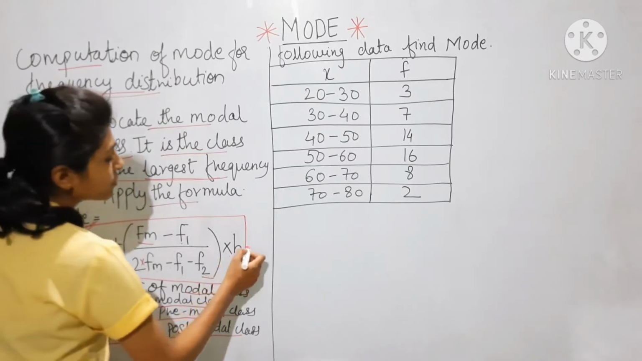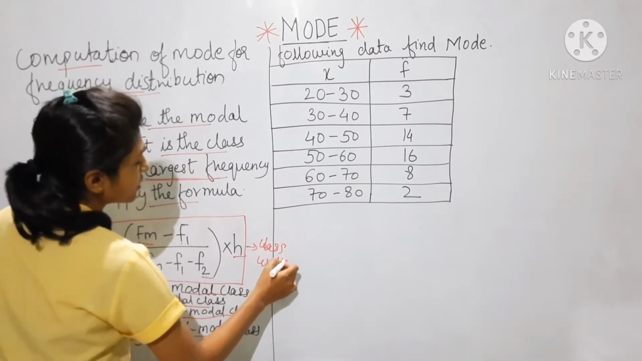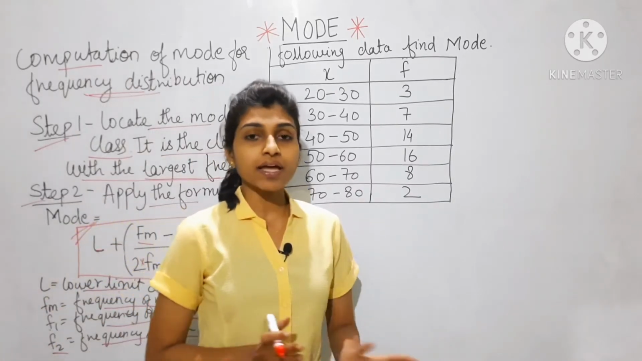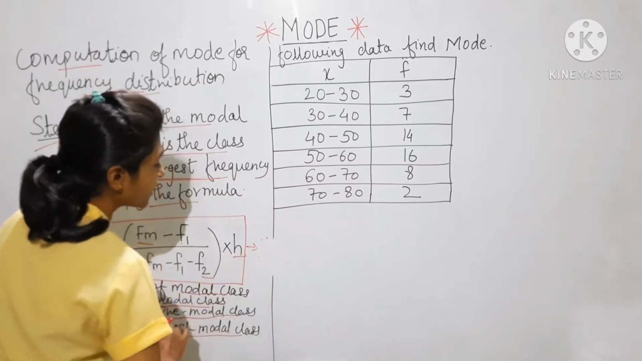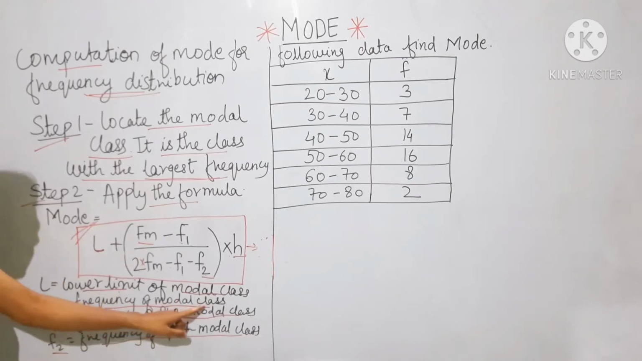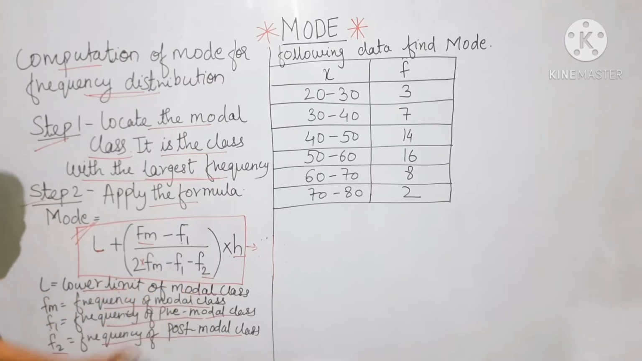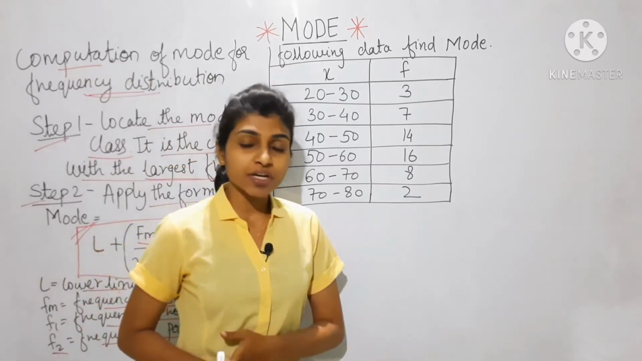And H means the class width, the difference between the upper limit and the lower limit. I hope you have understood the formula properly. I will repeat again. L means the lower limit of model class, Fm means frequency of model class, F1 means frequency of pre-model class, F2 means frequency of post-model class, and H means the class width, the difference between upper limit and lower limit.